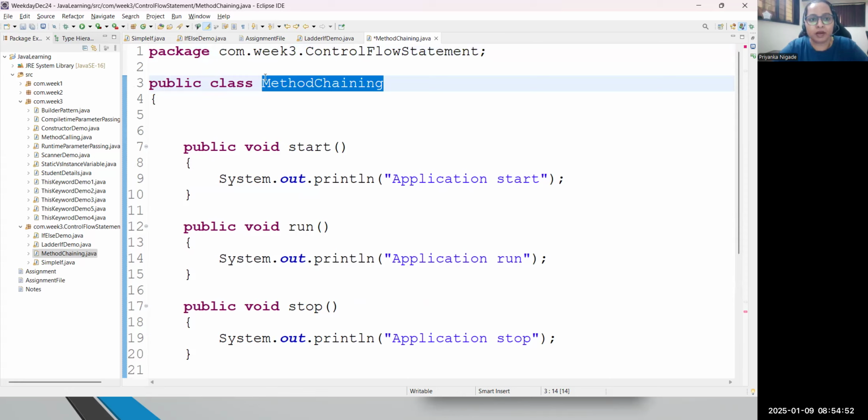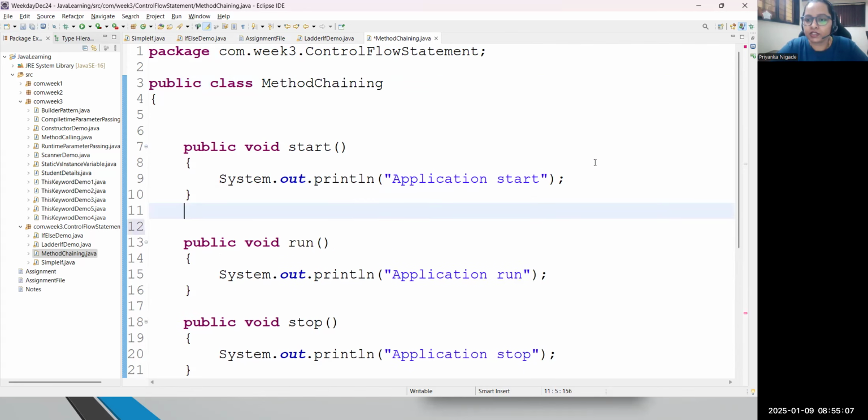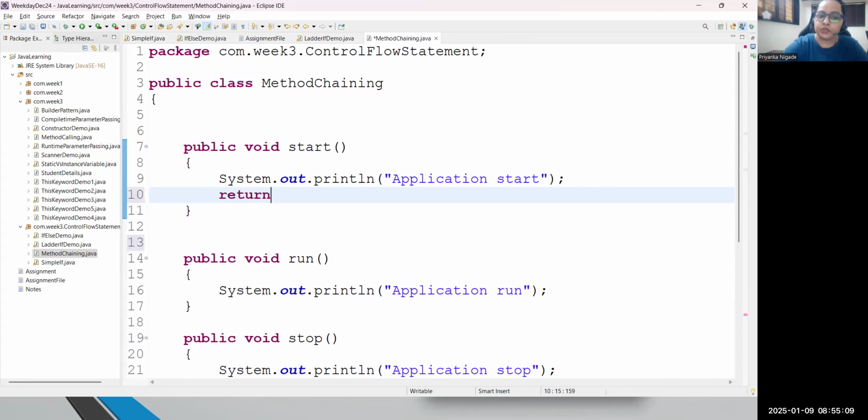Now here comes the main part. How did the Selenium developers develop the logic so that you are able to write chain-level coding? There is a reason, because they declare a method and they have written the method to return the current class object. Suppose I just write here, return. Absolutely, I have to return now. I am trying to convert the method into the form of an object. How will you convert it? Just return the current class instance or current class object.